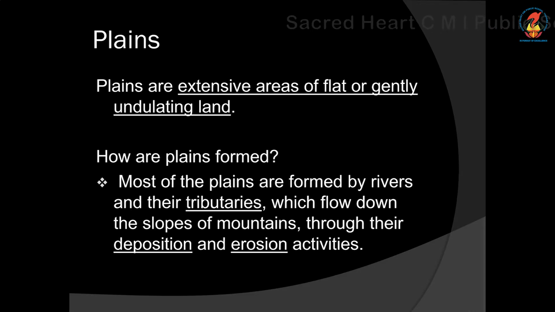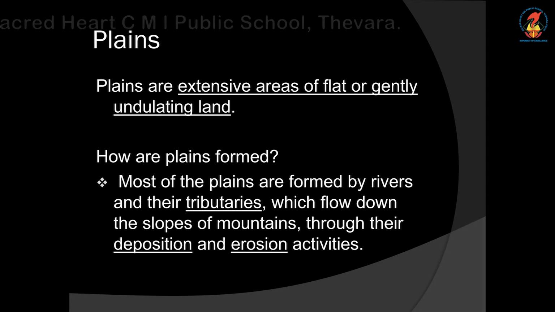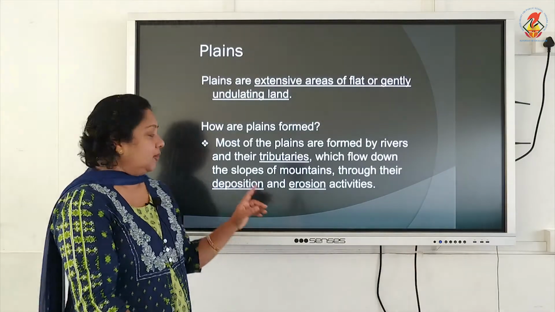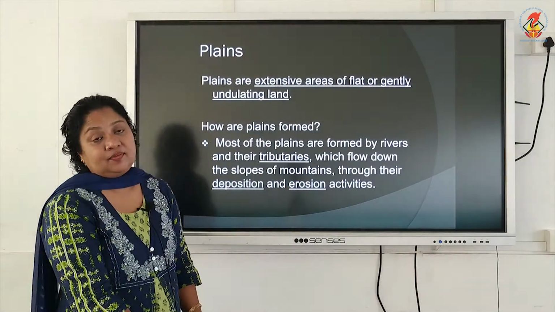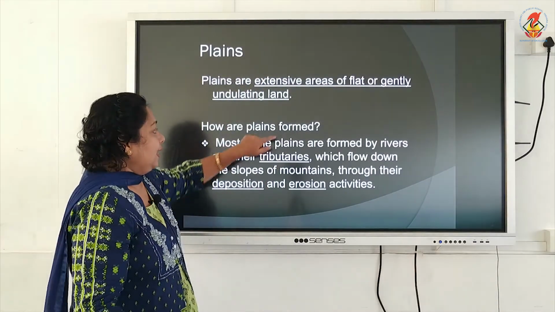So how are plains formed? Most of the plains are formed by rivers and their tributaries, which flow down the slope of the mountain, through their deposition and erosion activity. So the main reason for the formation of the plain is the deposition and erosional activities of the rivers that are flowing from the top of the mountain down the valley.